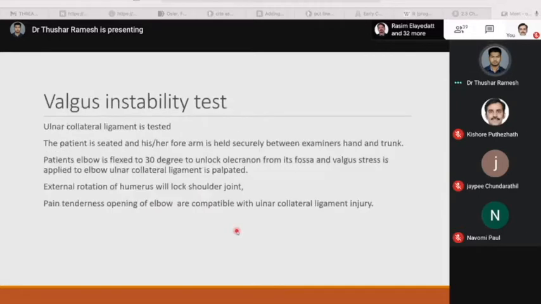Now, the valgus instability test. The ulnar collateral ligament is tested. The patient is seated and his or her forearm is held securely between the examiner's hand and trunk. The patient's elbow is flexed to 30 degrees to unlock the olecranon from its fossa. A valgus stress is applied to the elbow and the ulnar collateral ligament is palpated. External rotation of the humerus is done to lock the shoulder joint. Pain, tenderness, or opening of the elbow are compatible with ulnar collateral ligament injury.